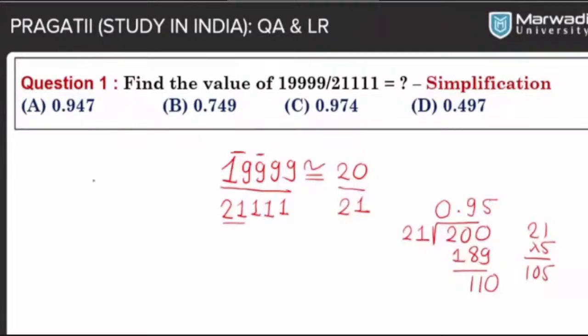But now how can we judge? If you realize that our answer is 0.95, which one is very close? We can say either 0.975 or 0.947. Here, actually, we converted this number into a 2-digit number, so always take the larger one, and that will become 0.947, and A will be the answer. So if your answer is A, then your answer is correct.